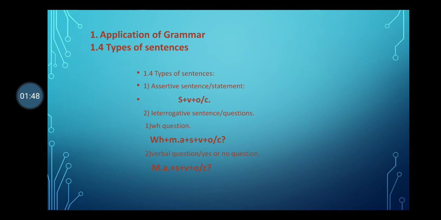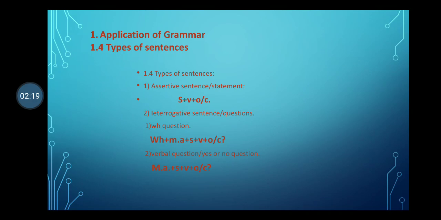In interrogative sentence, the verb is divided into two categories: modal auxiliary and main verb. For example, WH word, then helping verb, then subject, then verb, then object, complement and question mark. In verbal, there is no WH word, but modal auxiliary plus subject plus verb, then object, complement and question mark. This is the structure of interrogative sentence.